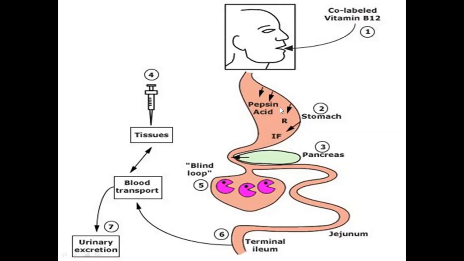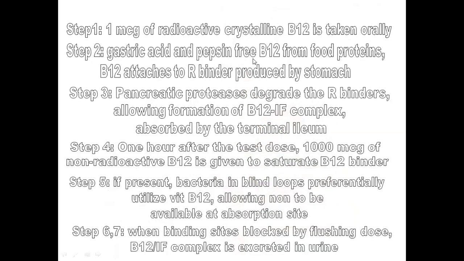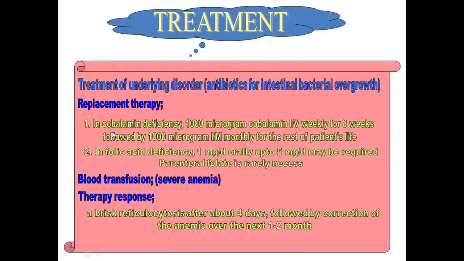That's why the vitamin B12 released from food in the stomach does not combine with the intrinsic factor in the duodenum, so it is not absorbed from the terminal ileum. It is excreted in the feces, and the patient becomes deficient in cobalamin and presents with signs and symptoms of megaloblastic anemia. So this is the way to do the Schilling test to confirm whether there is an intrinsic factor deficiency or any other condition. This is the way I have demonstrated how to do the Schilling test.